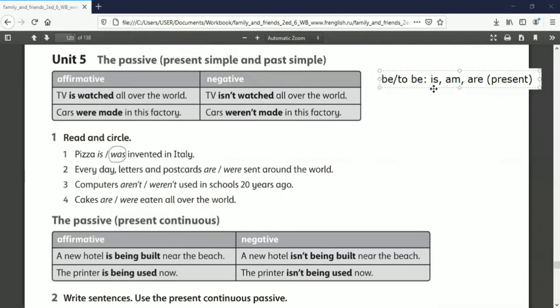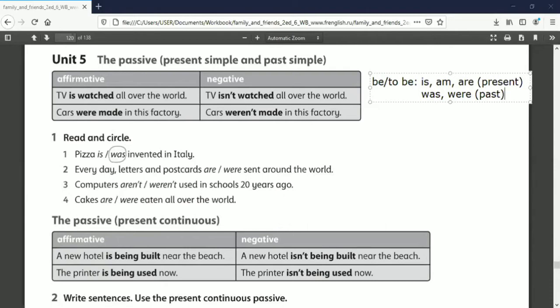Is, am, are is the be for the present simple. And then for the past simple, it's not is, am, are, but it is was or were. This is the be for the past.